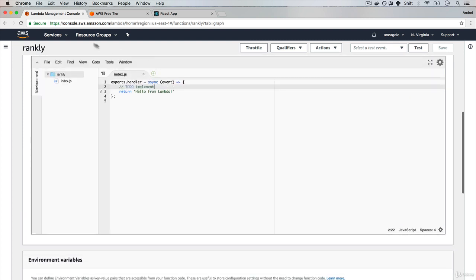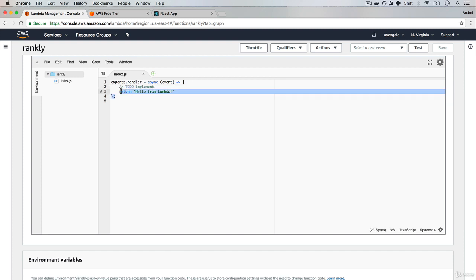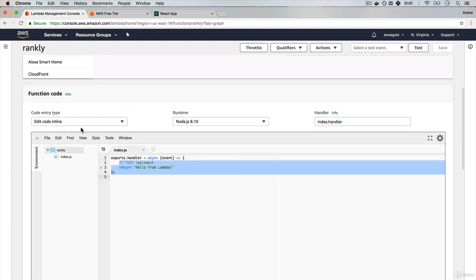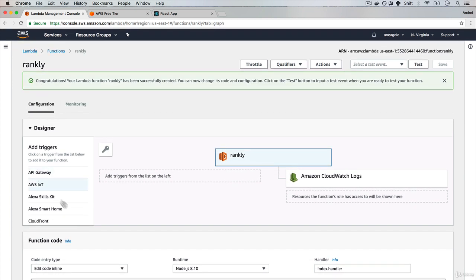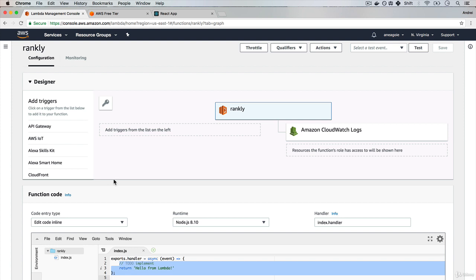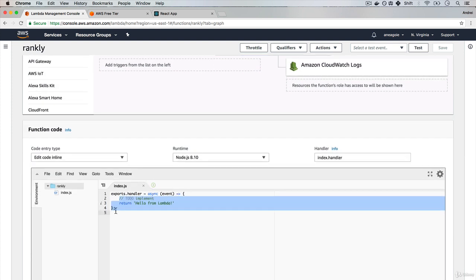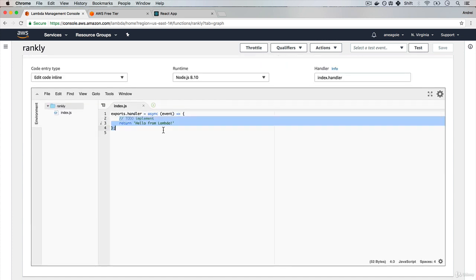Once we're done, we're going to get an endpoint, a URL that we can access and trigger this function. We can write our function in here, but I'm going to show you a better way to implement our ranking system. Instead of writing it here and figuring out all the configuration that exists, because this dashboard is constantly going to change, and maybe when you watch this video, it won't actually look like this, you don't really want to worry about configuration. You just want to write code. And for this, we're going to be using a tool called Serverless that really helps us out. But I wanted to show you, regardless, how easy it is to create a function in here.